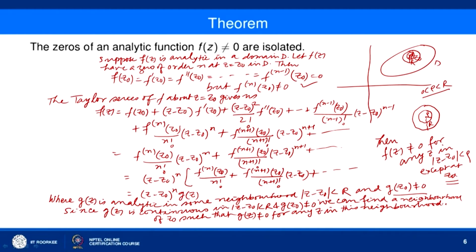So the zeros of an analytic function are isolated.